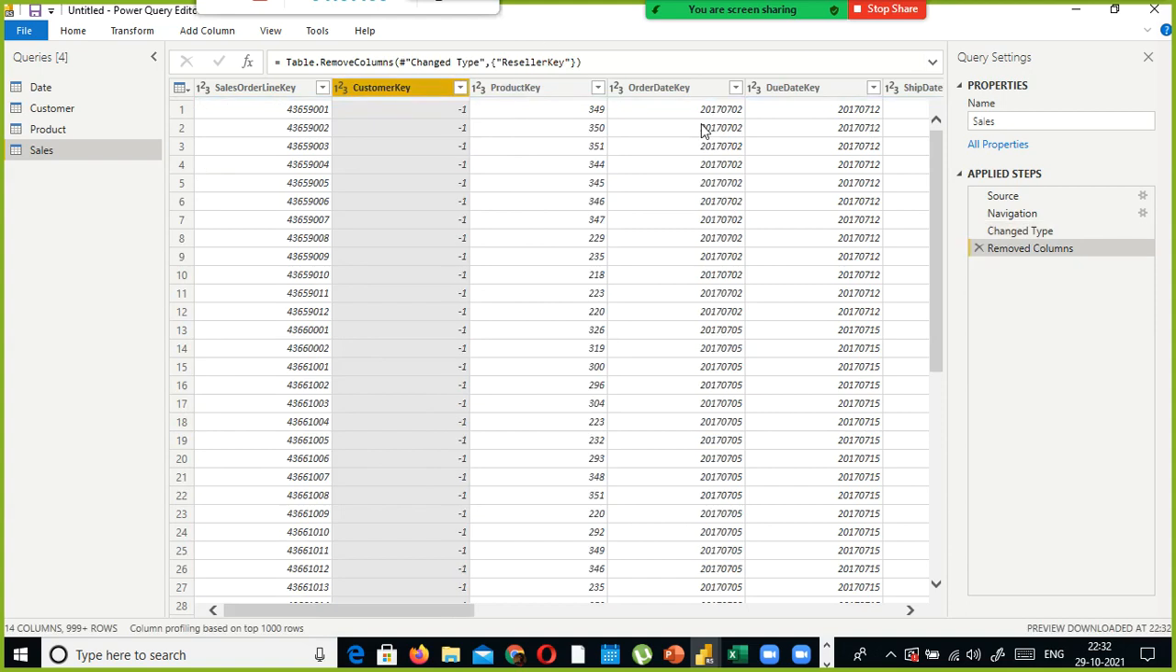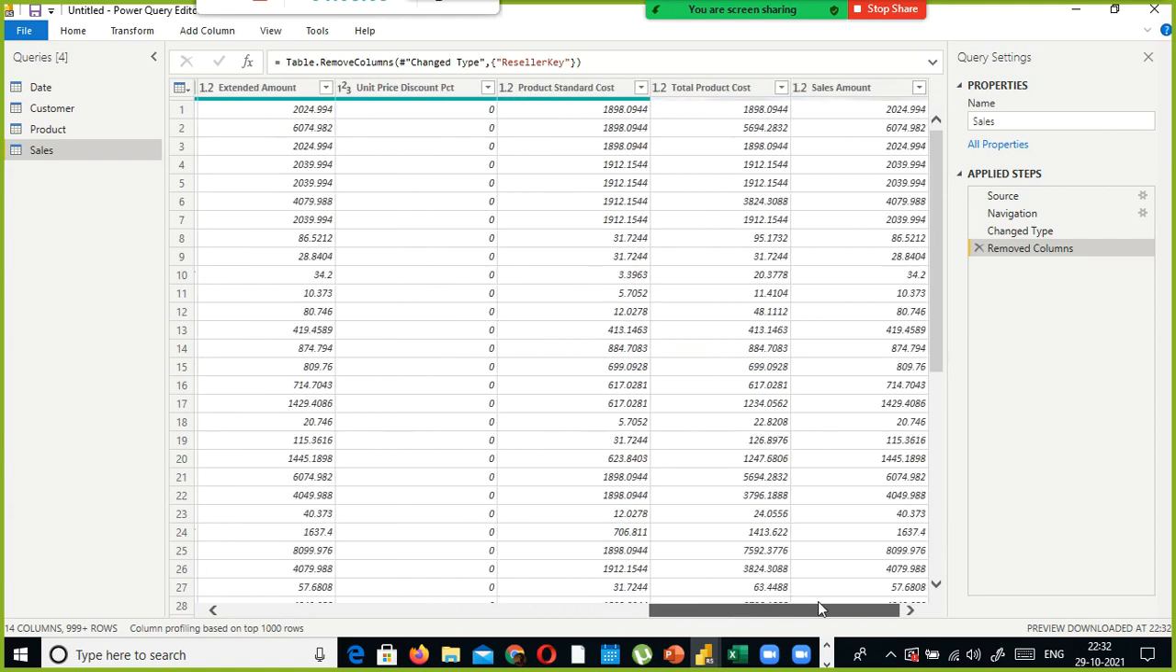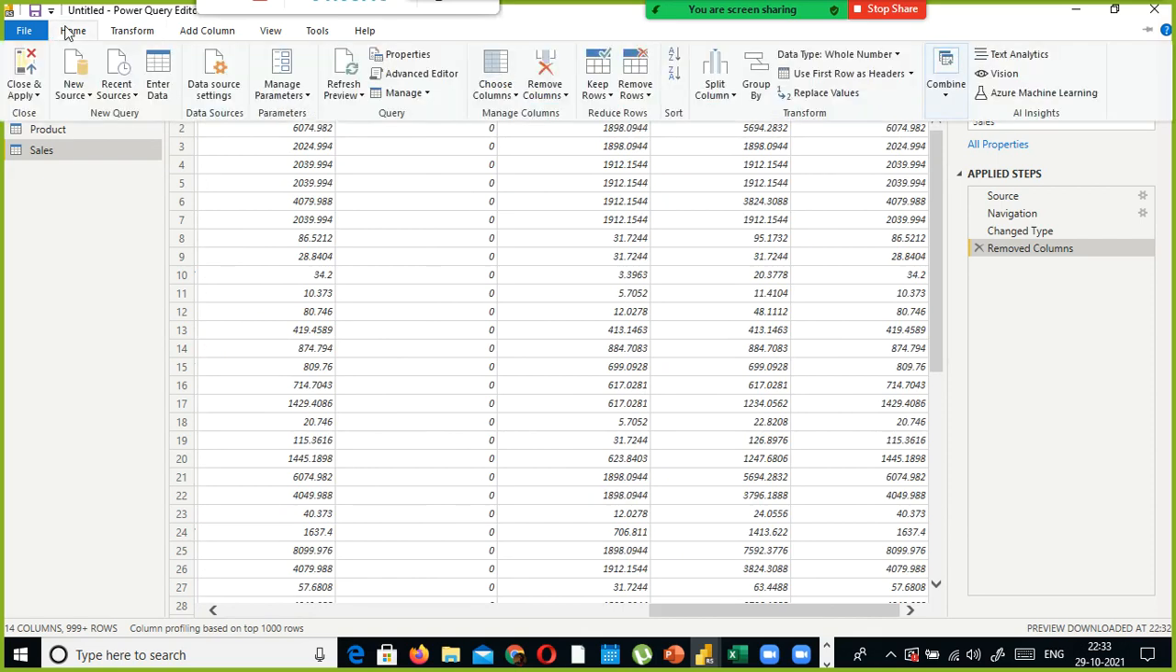Or if you want to duplicate a column, duplicate it. Whichever columns are not required for me, I can remove it. Product key, order quantity, unit price, product standard cost, total product cost, everything is there. Fine. So next, I just removed one column here. I need that to be reflected here, right? Because in the memory, whatever column I removed should get removed in my memory also, right?